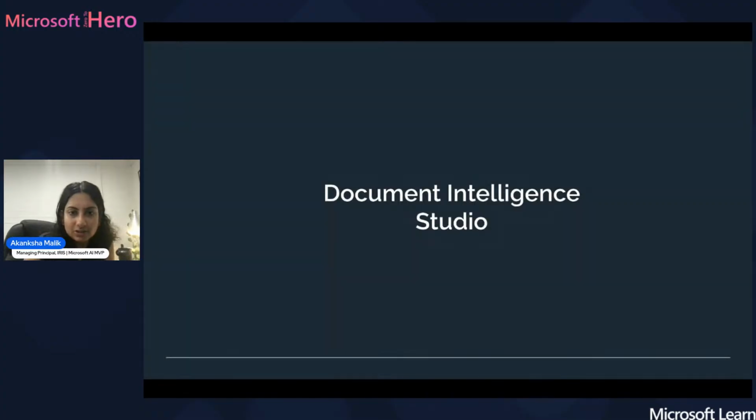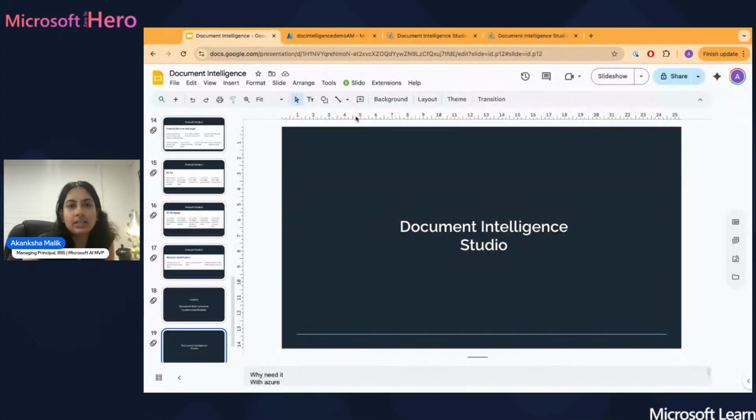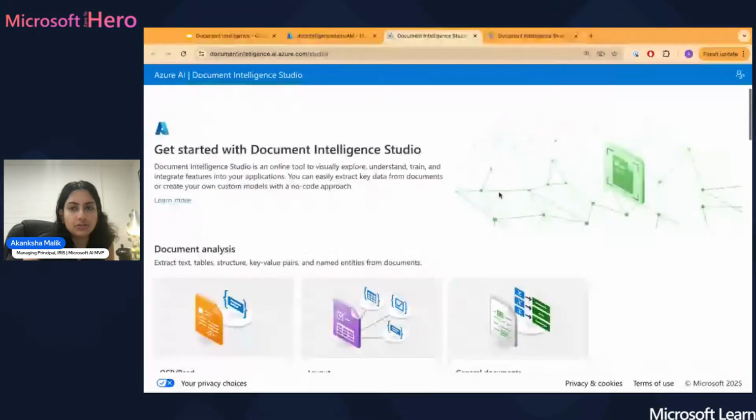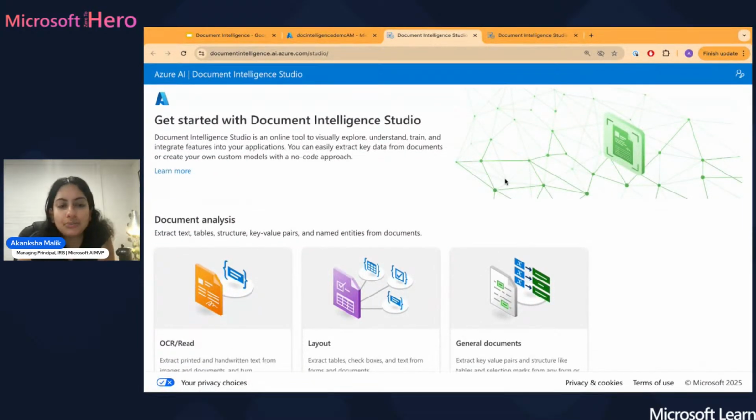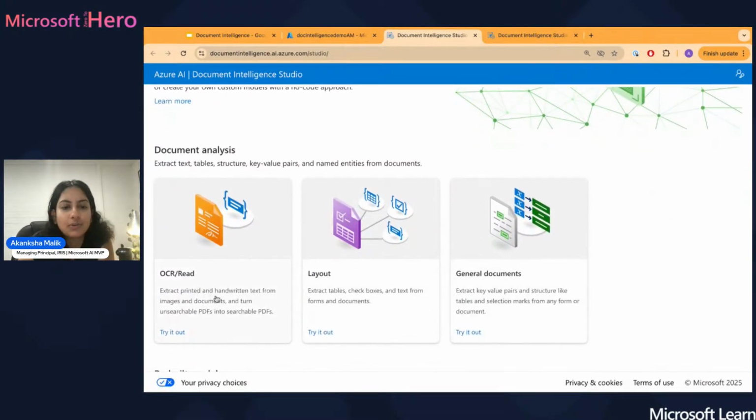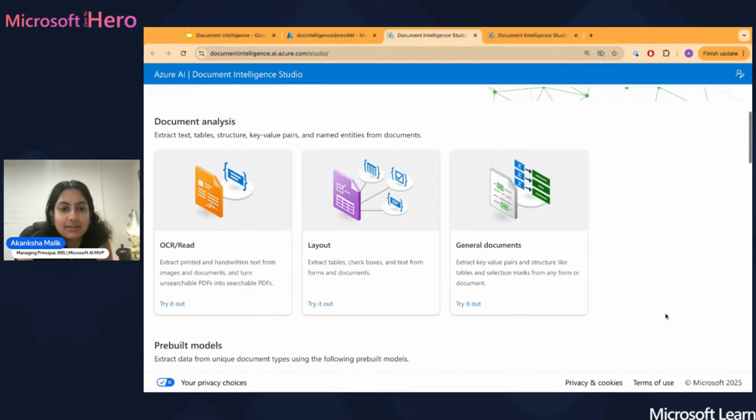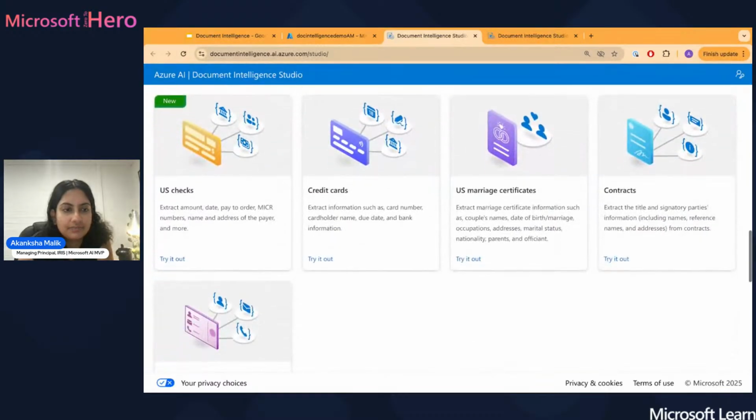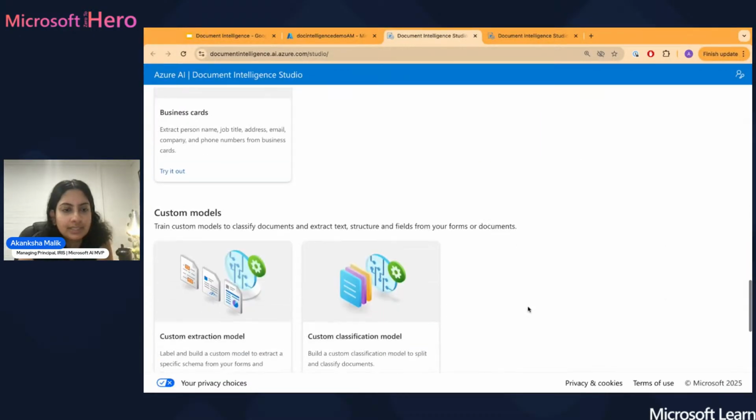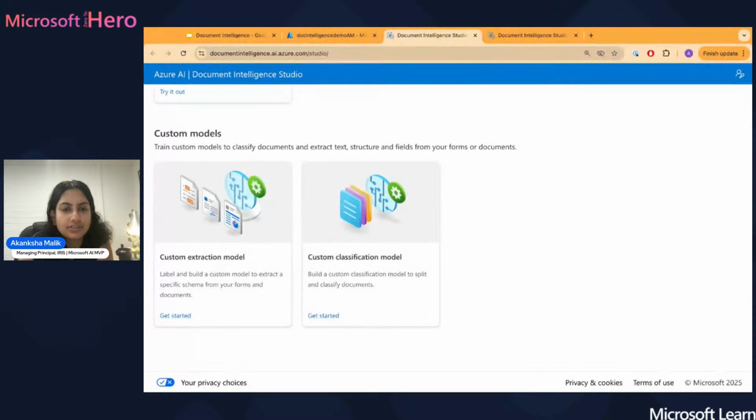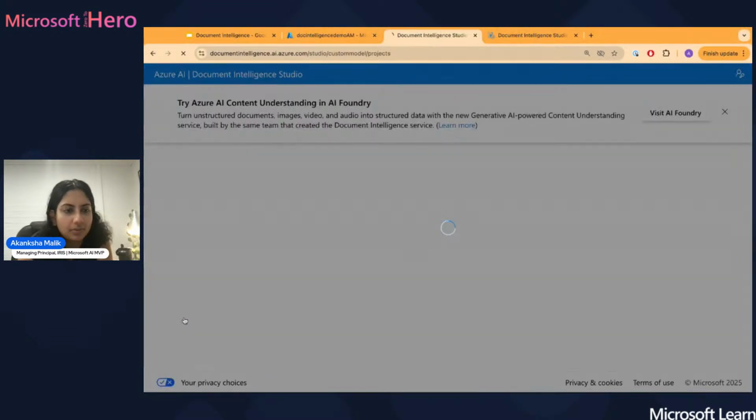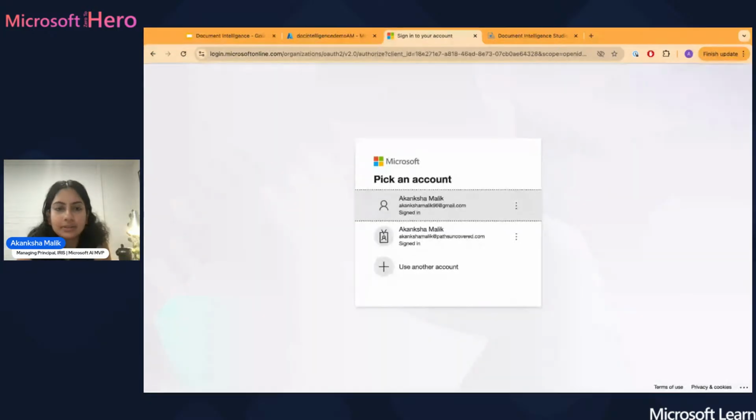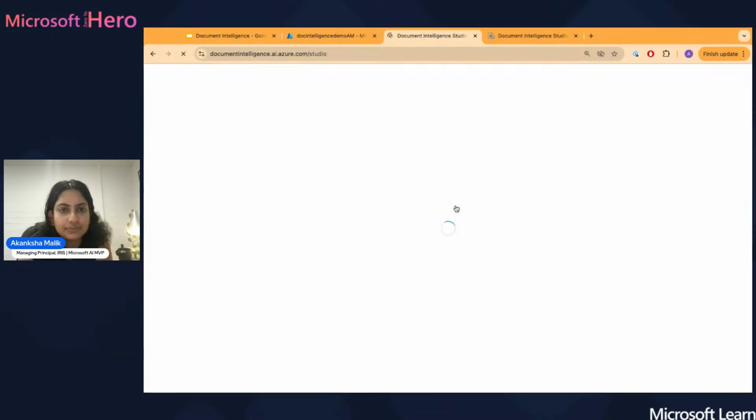So let's go back into our studio from here and actually work through. We kind of covered these off, just to show you where these things then sit. If you want to read or extract the layout from your documents, all of the pre-built models that we talked about will be existing here, and then some of your custom models. So let's look at how we might go about building a custom extraction model.